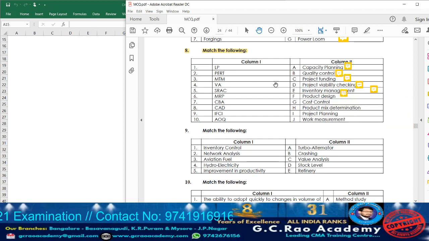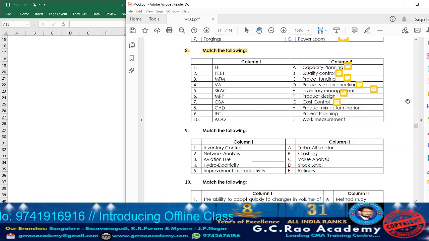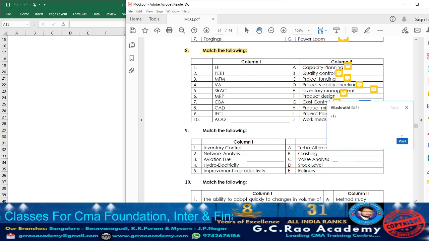Next, cost control. Value analysis they are going to apply in a particular organization for the purpose of cost control. So accordingly, against cost control, take down point number 4. Next, product mix determination. It is one of the scope of linear programming. So accordingly, write down against that point number 1.